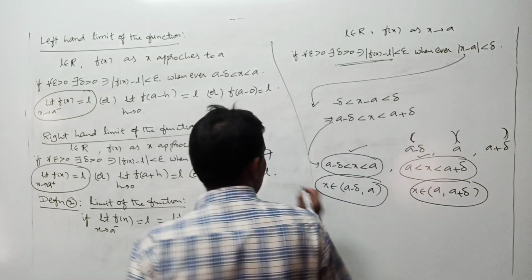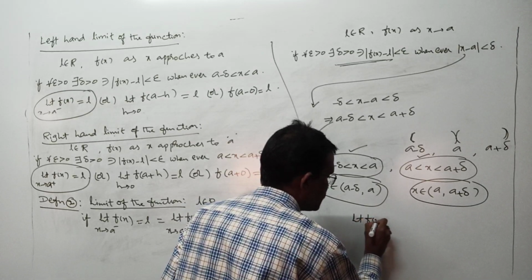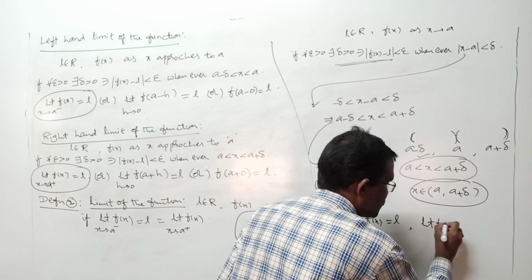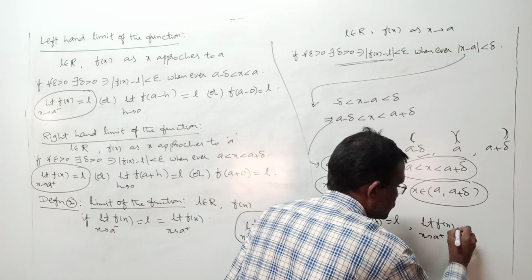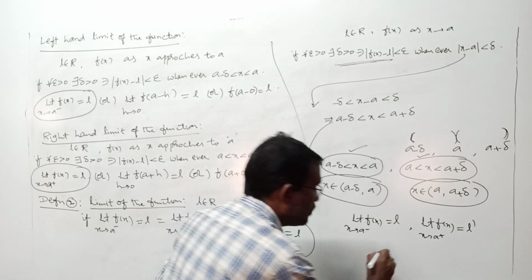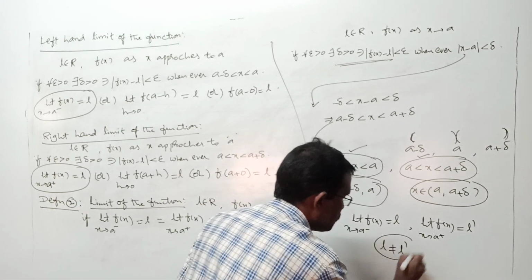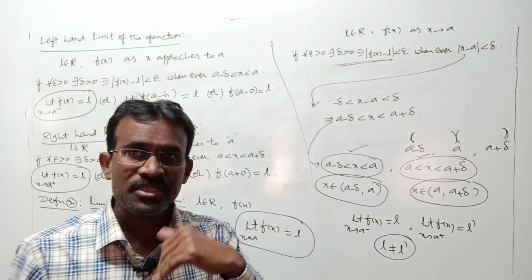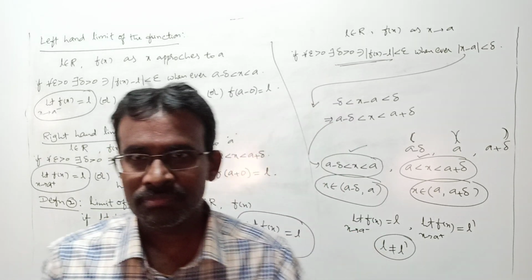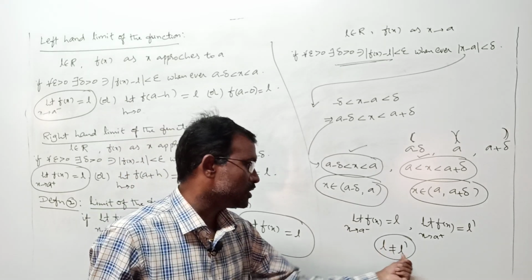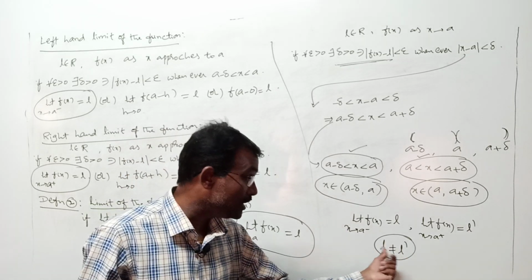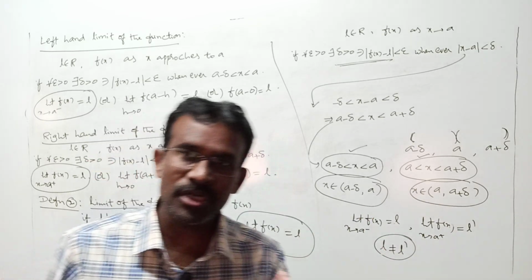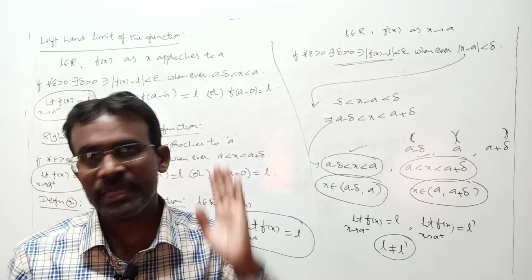Suppose the left hand limit, limit f of x as x tends to a minus, we got L, and limit f of x as x tends to a plus we got L dash. Both are real numbers, but L is not equal to L dash, for example. In such case we say the limit of f of x as x approaches a does not exist. L should be equal to L dash. If L is not equal to L dash, then the limit of the function does not exist.